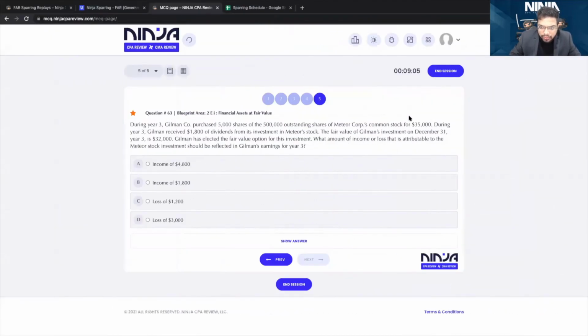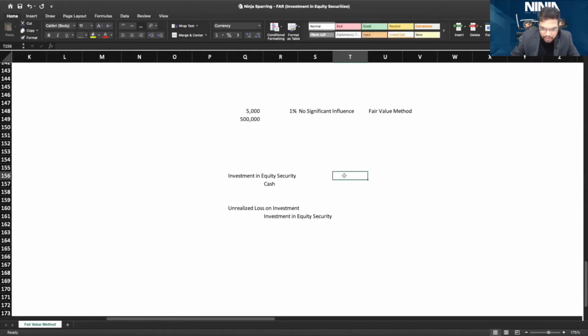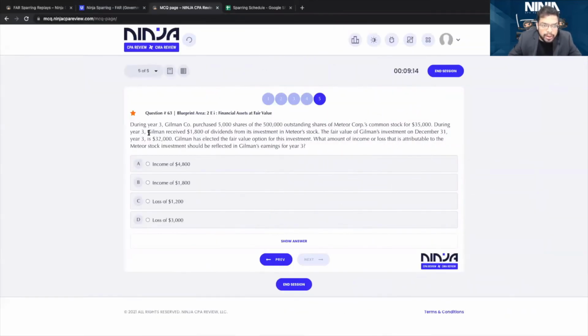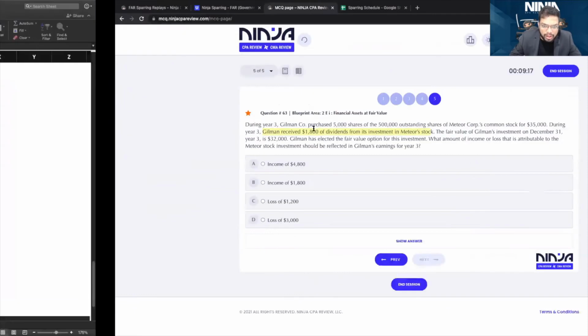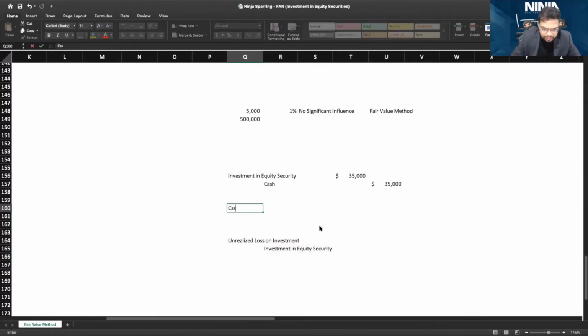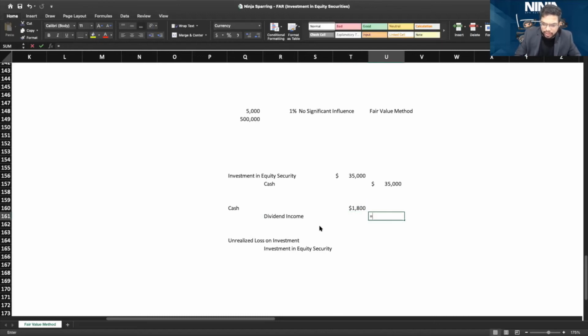Now, when we purchased it for $35,000, the journal entry will be $35,000 cash. That's the journal entry we will pass when we purchased it. Now the unrealized loss. Gilman received 1,800 of dividends from investment in Meteor stock. That will be cash to dividend income. You have received 1,800 dividend from this stock. That will come in here.